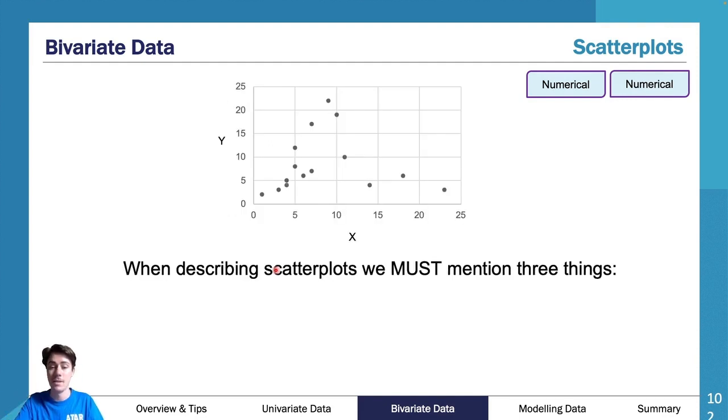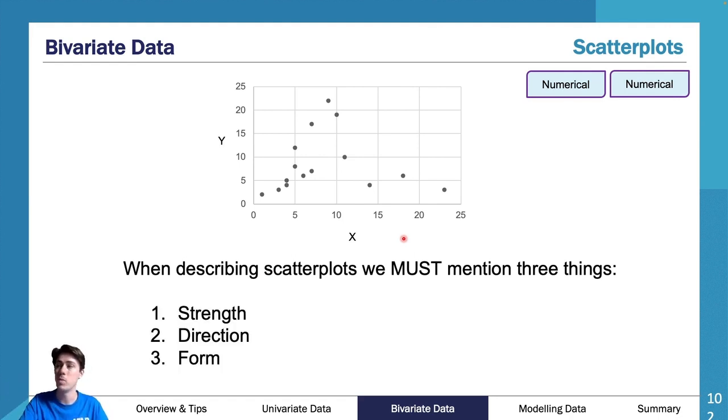Now, when you get a piece of bivariate data that is numerical, and you get a scatter plot, you're going to be asked three things about it. You're going to be asked, well, what is the strength of the data? What is the direction of the data? And what is the form of the data? And you're going to say to me, what the heck does that mean? So let's go through each of those.